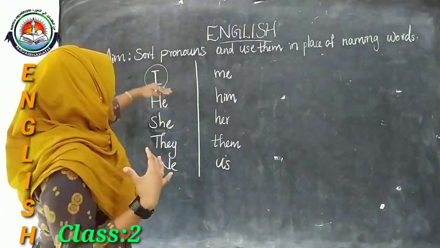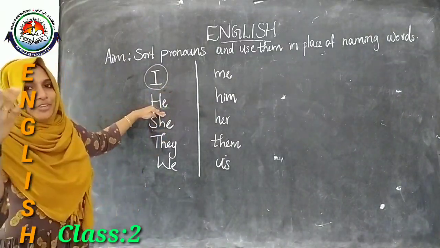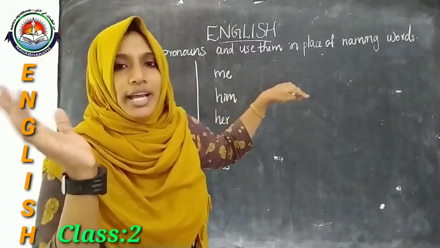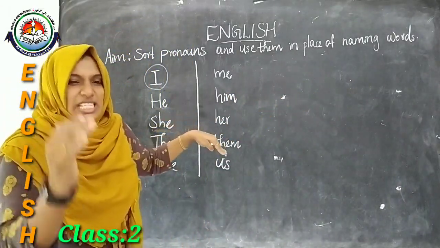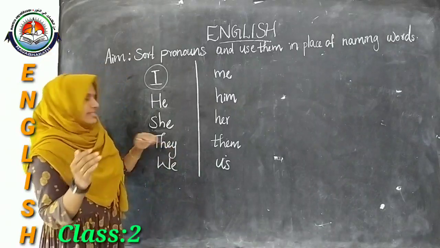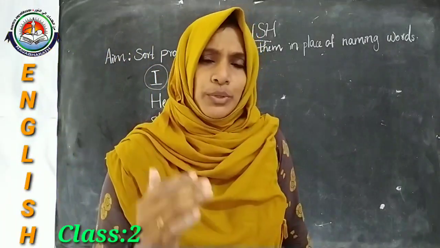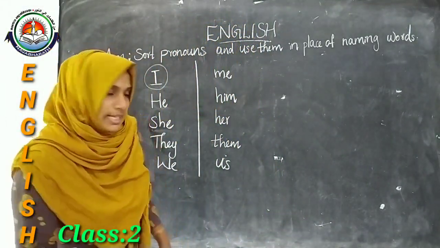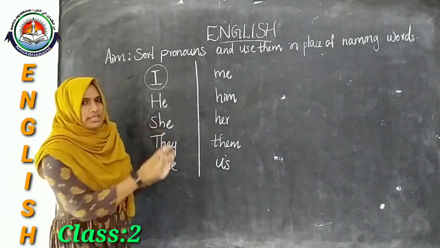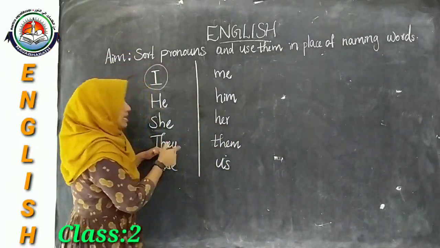So here, this I is something about me. Then he, we use for boys or men. Then for girls, we use she. Then what about this they? This they is used for plural persons, meaning when more than one person is there, then we use they.